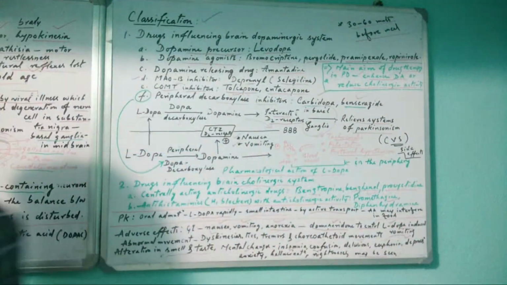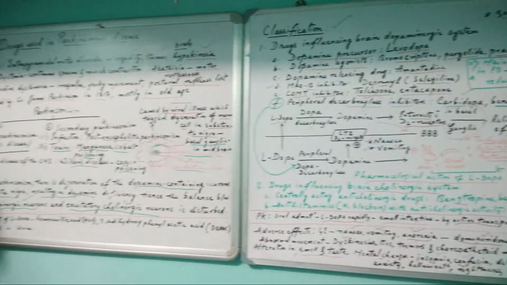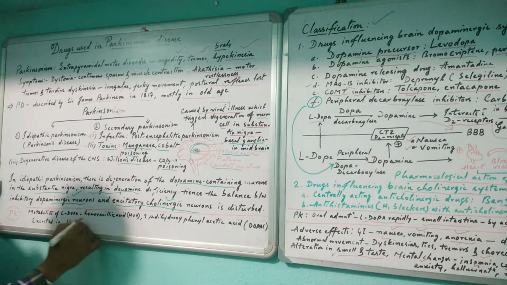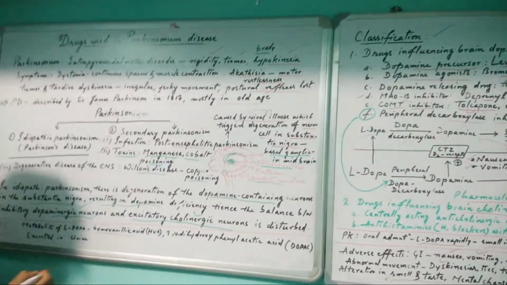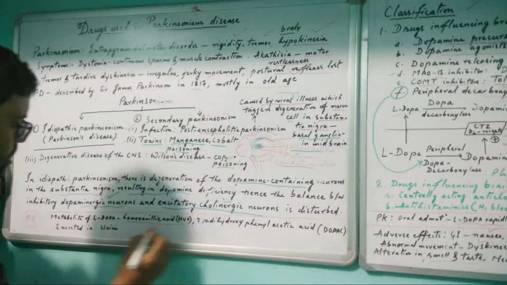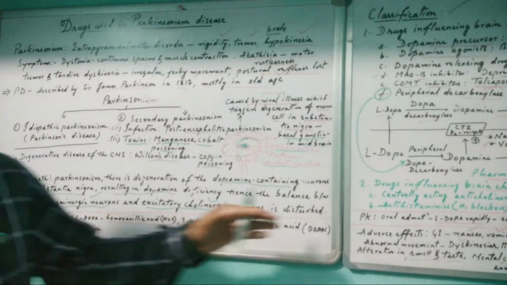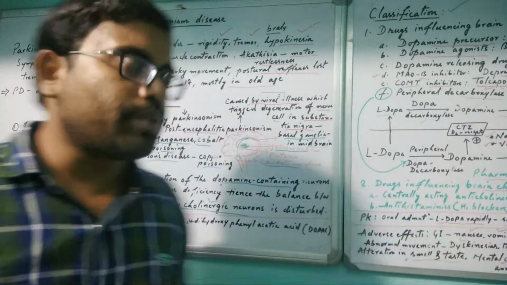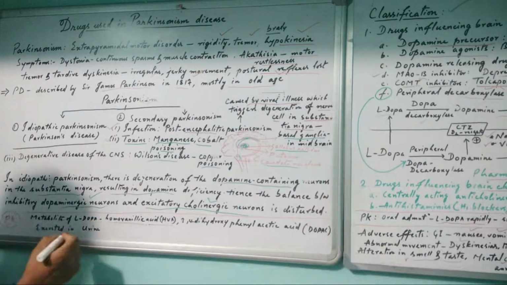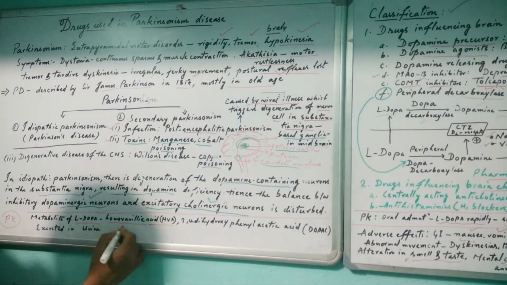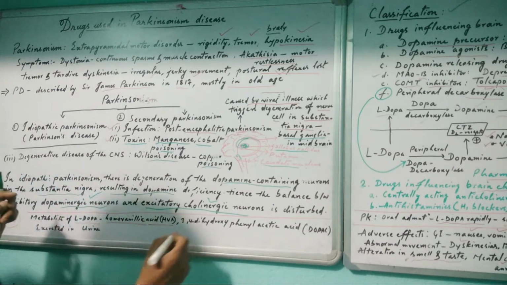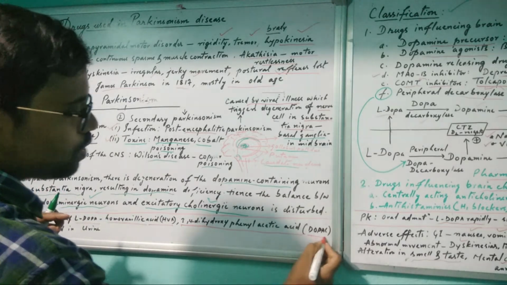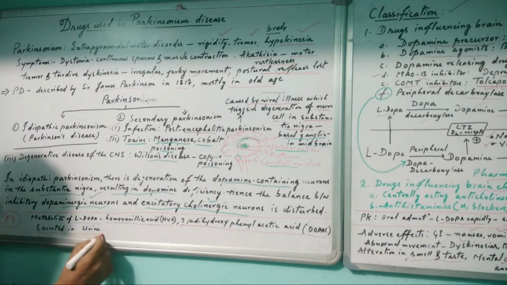So the metabolite of L-DOPA is homovanillic acid, HVA. After oral administration, when all actions are over, the metabolite of L-DOPA is converted to homovanillic acid and 3,4-dihydroxyphenylacetic acid, DOPAC, then excreted in urine.